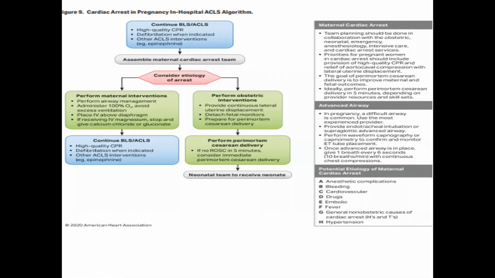So you have to keep all these 5H and 5T always in your mind during the management of the cardiac arrest victim, especially tension pneumothorax in a patient with a history of trauma, then also accordingly you have to manage the patient, and hypertension.